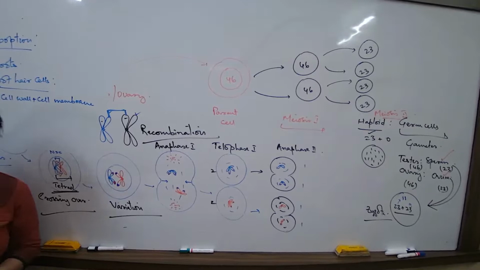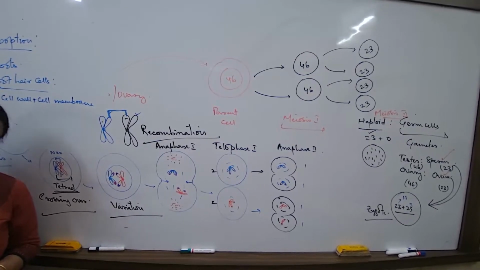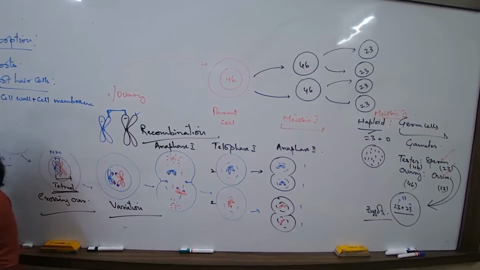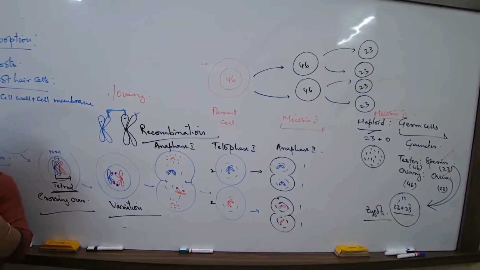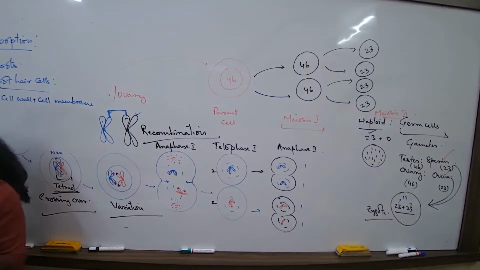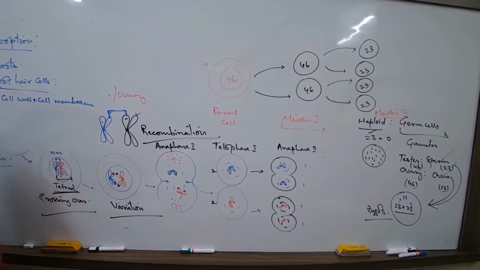Cell sap is water which has an adequate amount of minerals and ions dissolved in it. So the parts of the root hair cell are cell wall, cell membrane, cytoplasm, vacuole, and a nucleus. This diagram you get in your paper and label the parts. You'll have to remember all these.